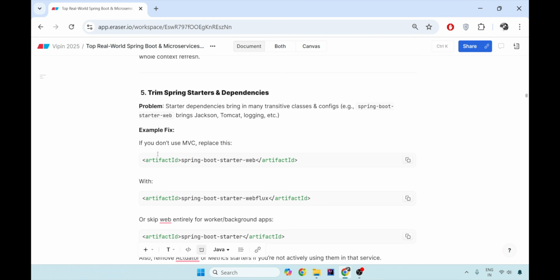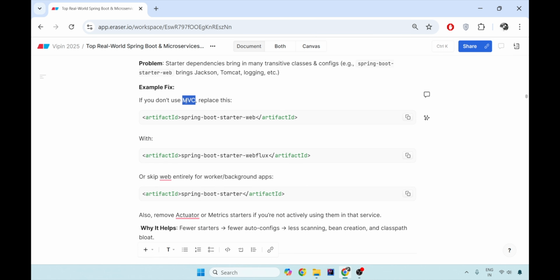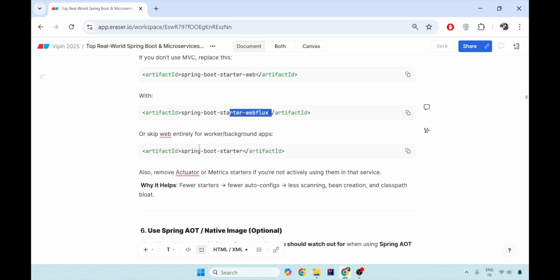The fifth part is you can trim the starter dependencies. Now, the starter dependencies bring a lot of transitive classes and configs, like Spring Boot starter web brings Jackson, Tomcat, logging, and all those things. So if you're not using MVC, do not use starter web. Rather, you can go with WebFlux. Or you can entirely skip the web for background or worker threads, and you can just use the Spring Boot starter. Also, you can remove the actuator and metrics if you're not actively using them,